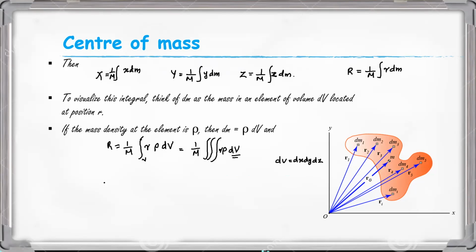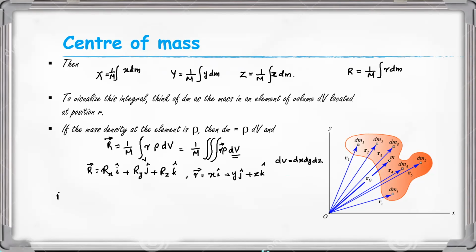So from this, when we write this in vector form, if r vector is equal to Rx i plus Ry j plus Rz k, small r is equal to xi plus yj plus zk.